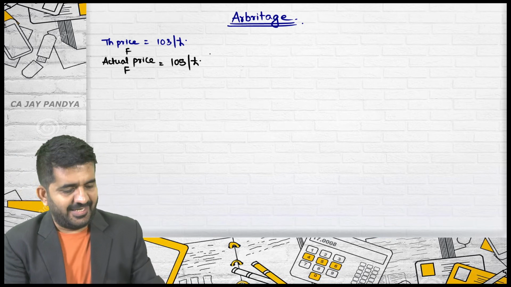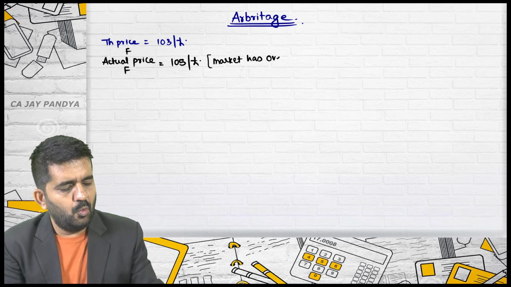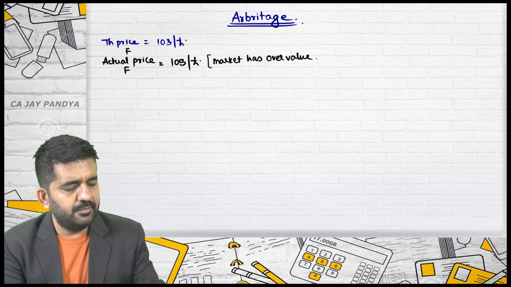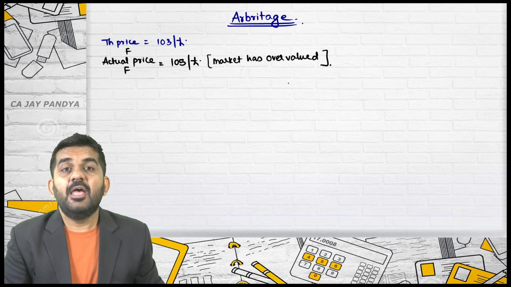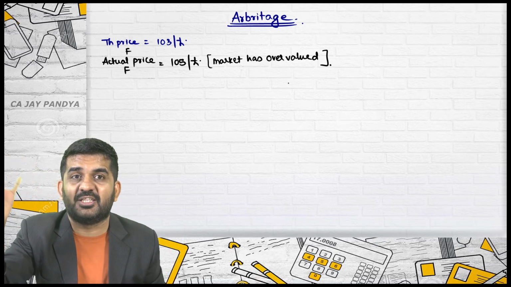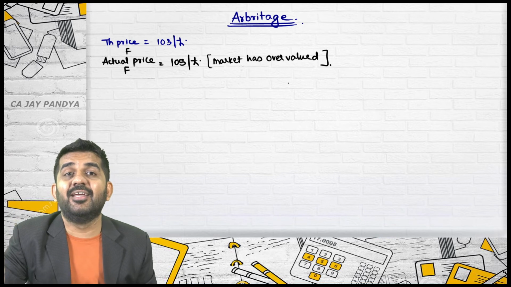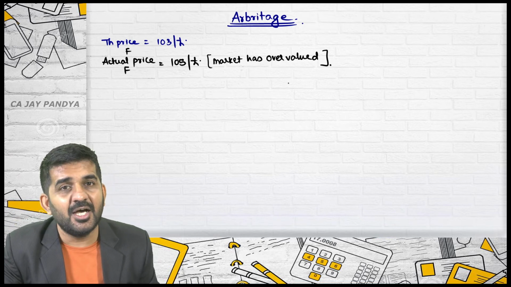Please try to understand. The market has overvalued. In the market, this commodity, which commodity? The 3 months forward of pound is available at a higher rate.